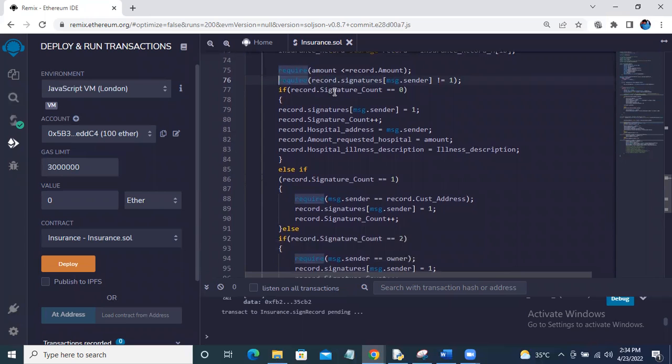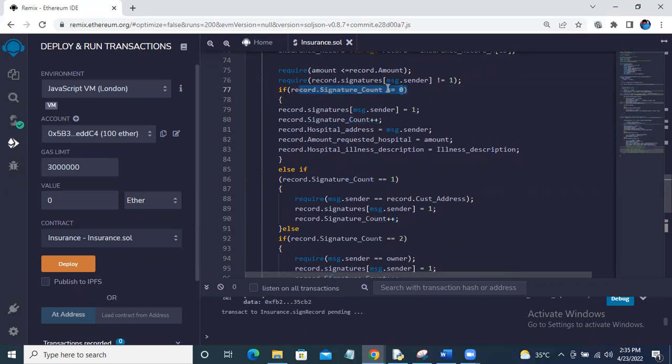Now, as I mentioned before, the first signature should be done by the hospital. So when the signature count is 0, this is the start of the transaction, meaning none of the hospitals has made a claim for this person. Now a hospital is asking us to send 5 ethers.